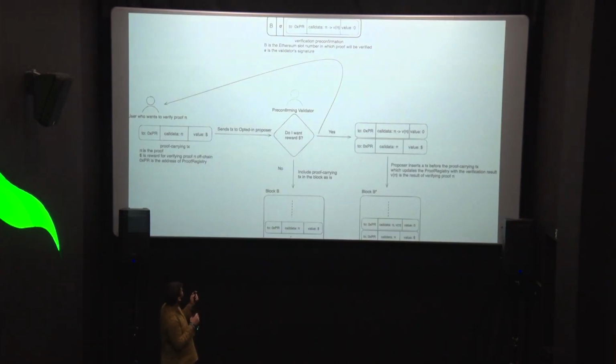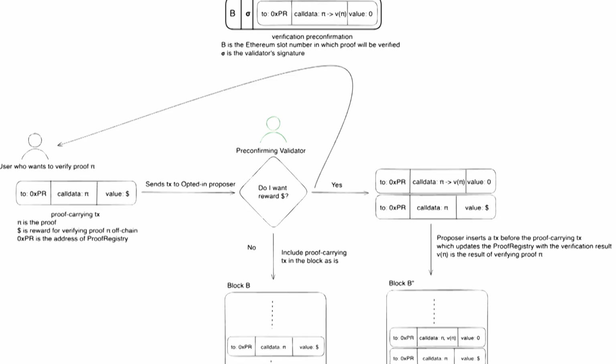Cool. So what does the system look like in the end? This is just the extended diagram. What happens here is that we have some validators who've already pre-confirmed that they will do the service. Users go to them directly saying, hey, verify my proof pi, and for doing this, you will get dollar amounts of money.